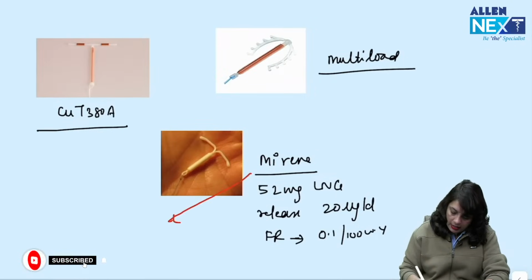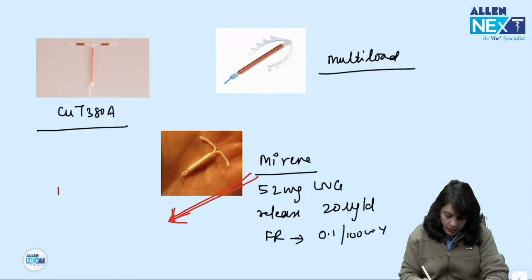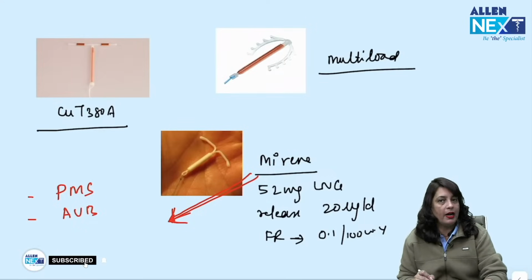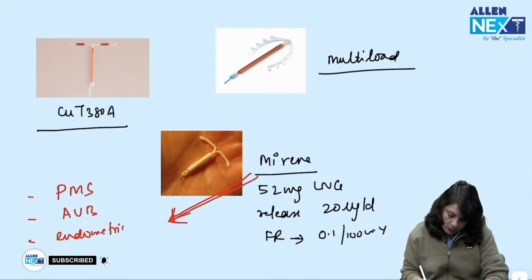And Mirena has got additional advantage. It can be applied in the patients who are having menorrhagia, but provided the cause of menorrhagia is ruled out. So, you can apply in the patients of premenstrual syndrome, in patients of abnormal uterine bleeding, but cause is hormonal imbalance. You can apply in patients of endometriosis, in patients of adenomyosis.